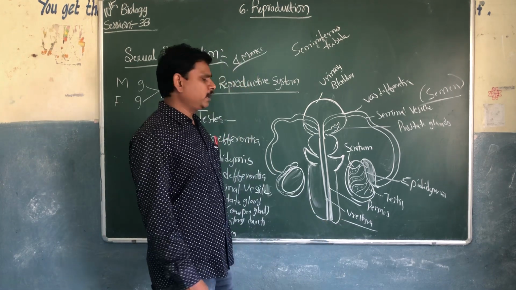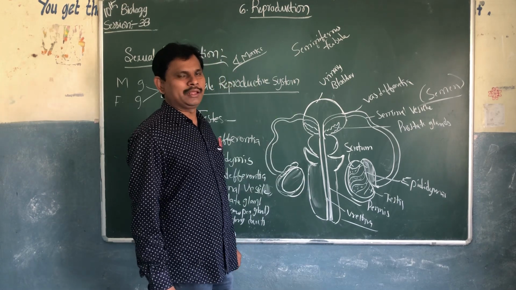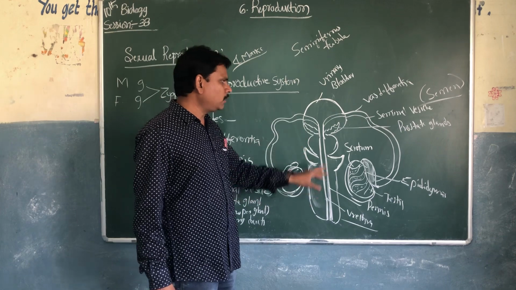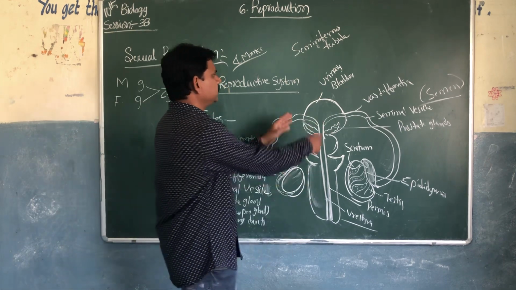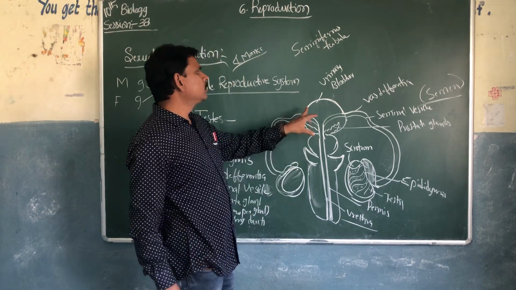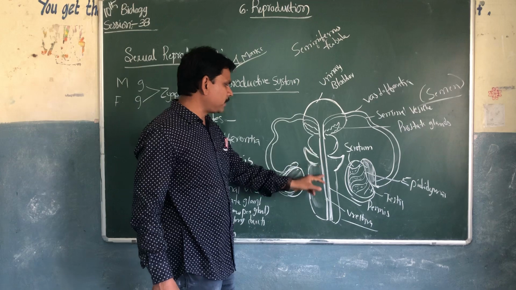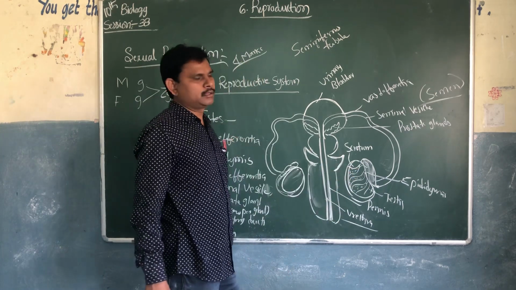But you can observe here, only one urethra is there in the male body. So it is common for the urine. It's connected to the bladder also. When the urine is filled in the urinary bladder, the urine also passes through the urethra to the outside of the body.